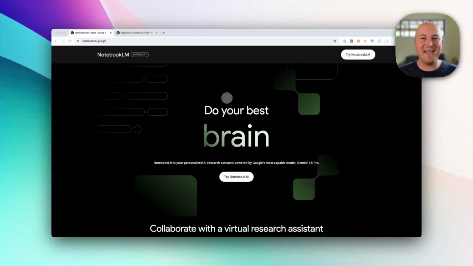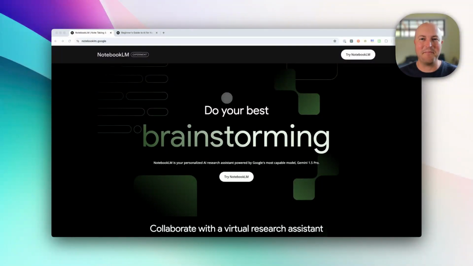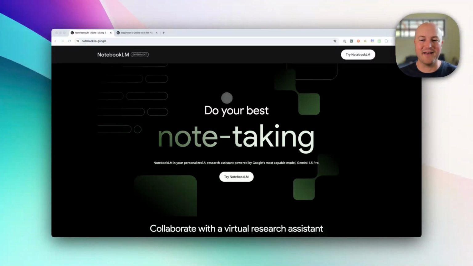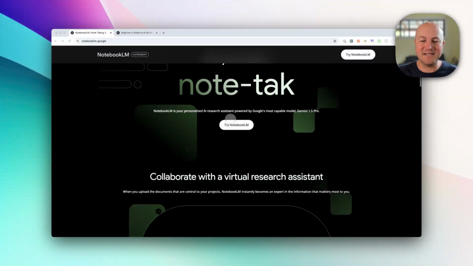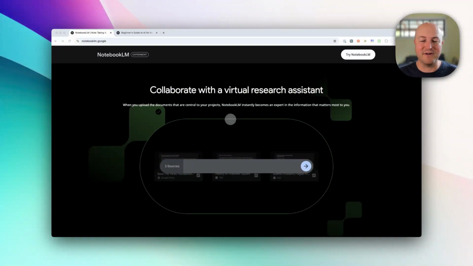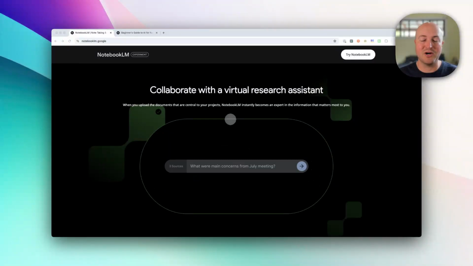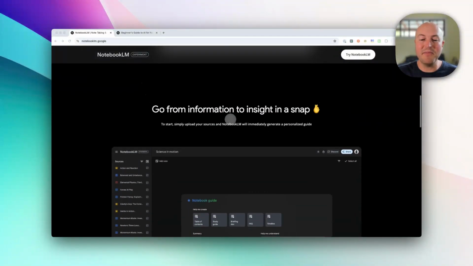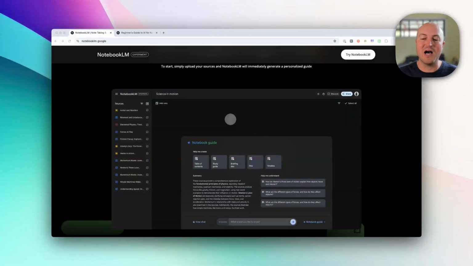There's some really innovative AI tools out there, and one that has got my attention lately is Google's Notebook LM. What it does is allow you to upload information for it to reference. This could be PDFs, YouTube videos, and audio transcripts have now just been added. And from there, you can then create all types of information.